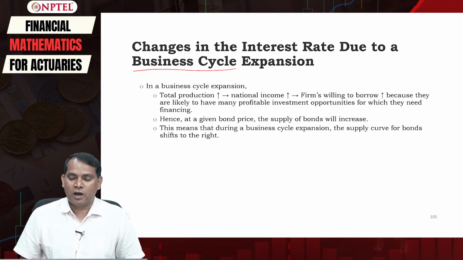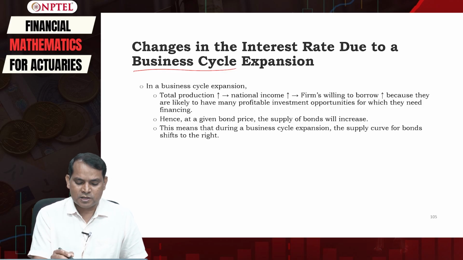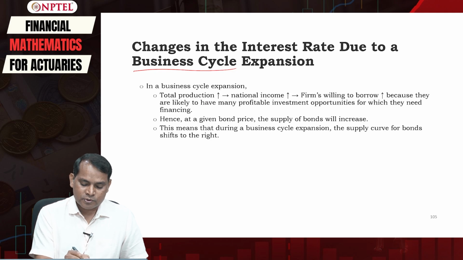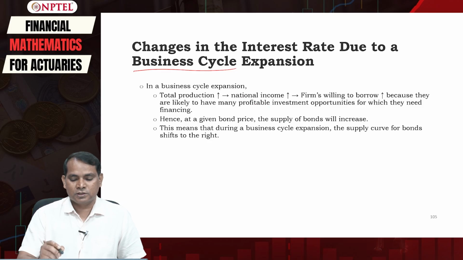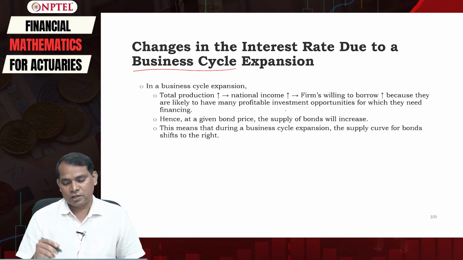We have four phases in the business cycle, and business cycle expansion refers to the boom period, where everything is good. Total production increases, national income and consumer confidence are high, but inflation is also high. When total production is very high, national income or GDP is very high.